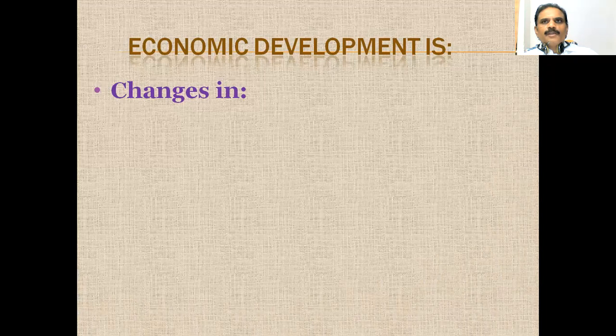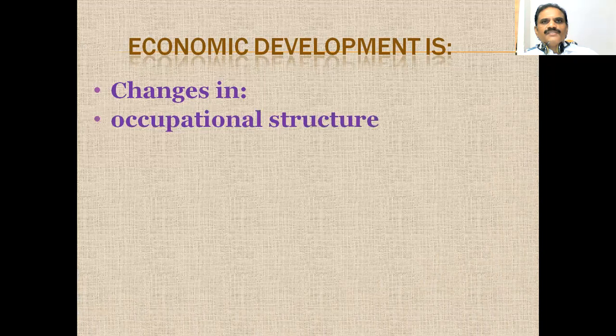When we look at economic development, there are changes we can see. One is the occupational structure. When development takes place, we have three sectors: the agriculture sector, the industrial sector, and the service sector.